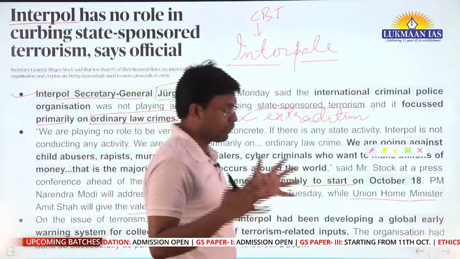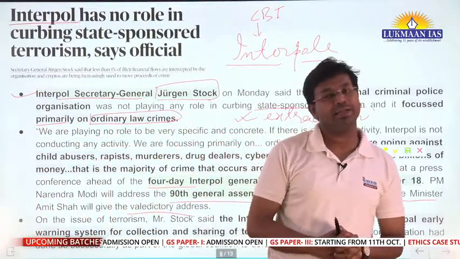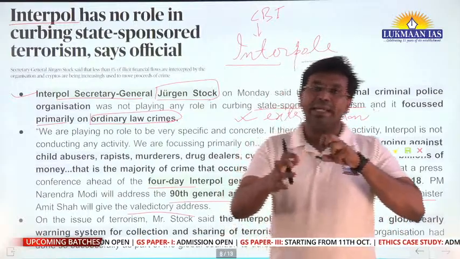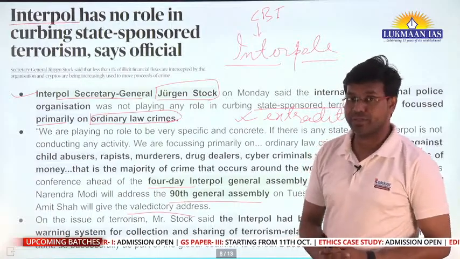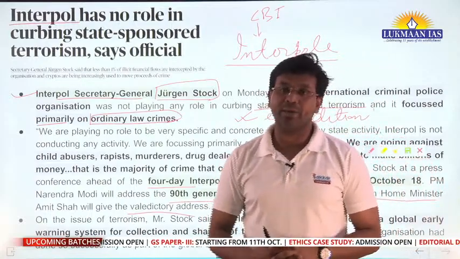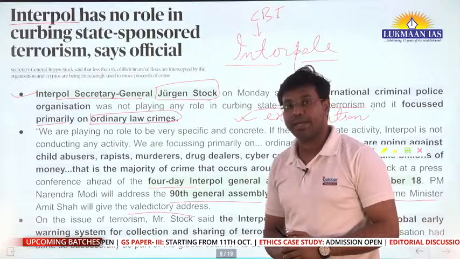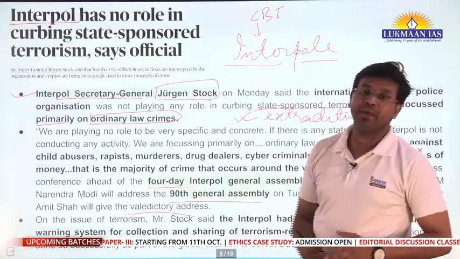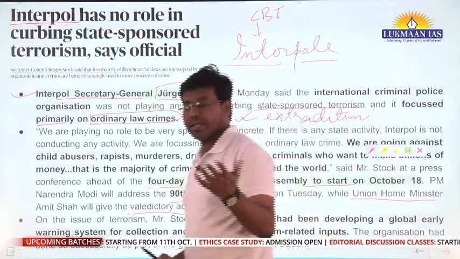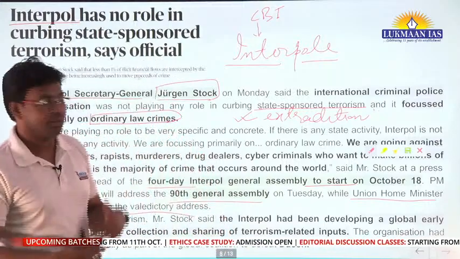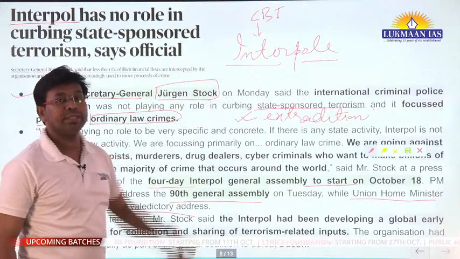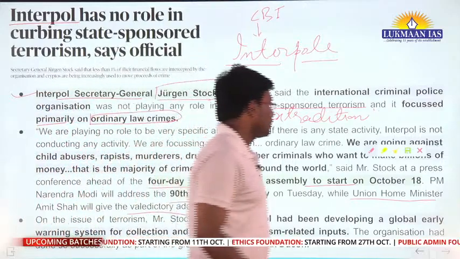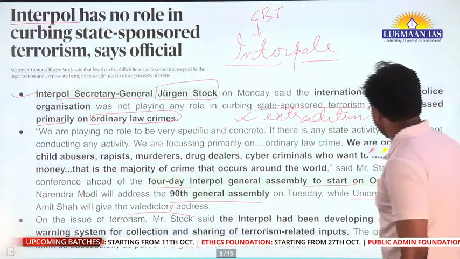So it was important for us to understand the functioning of Interpol, because it is another dimension that, after you become an IPS officer, you may one day look into the affairs of CBI. IPS officers become the Director General of CBI, right? So these people take up those roles. So you have to understand that CBI works with Interpol as well, right? So that's how we have understood about this topic.